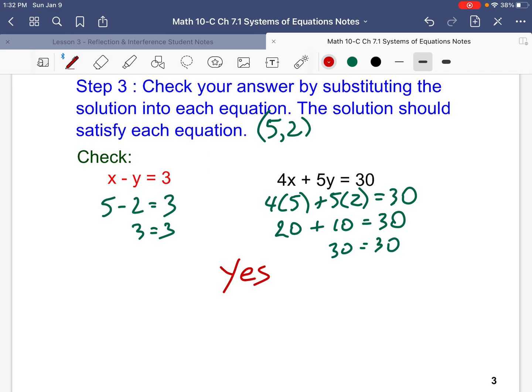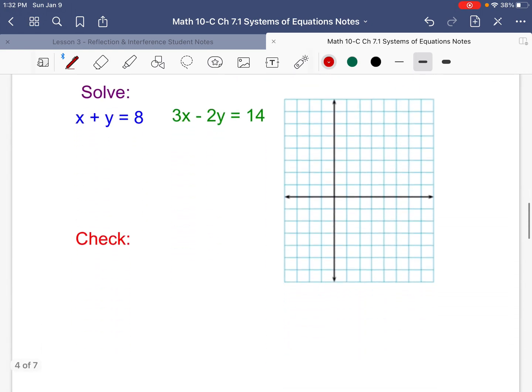Now once again, if I'm going a little fast, pause the video. Okay? Actually, now's a good time to pause the video. When you're ready, we'll go on to the next section. Next question, okay? All right, moving on.